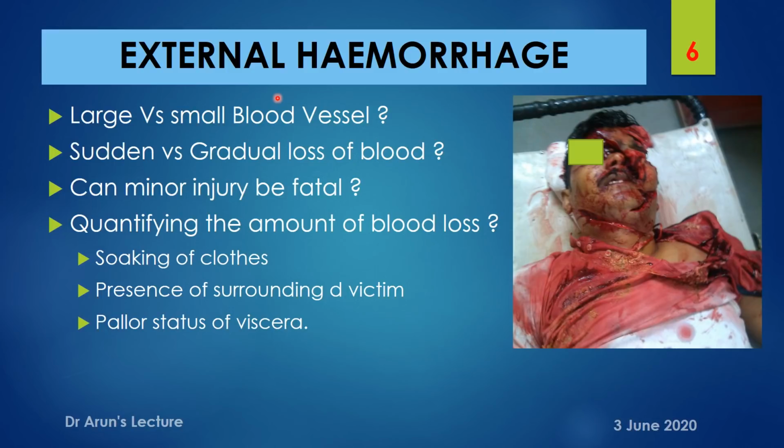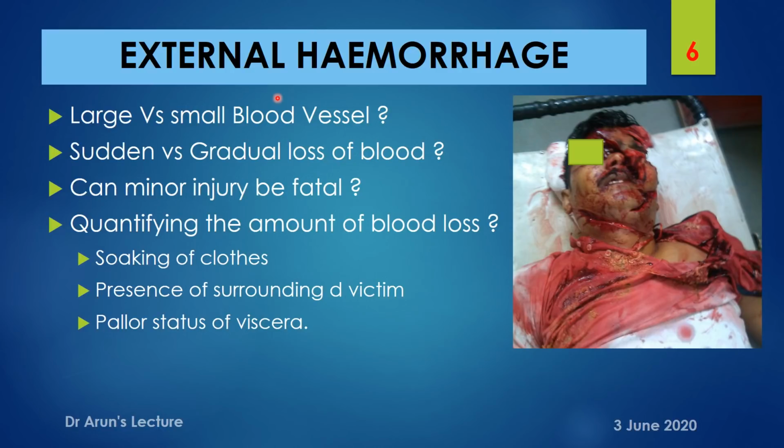And coming to point number 4, quantifying the amount of blood loss. Here, we are least likely to get a chance to visit the scene of crime, where we only receive the deceased for an autopsy.